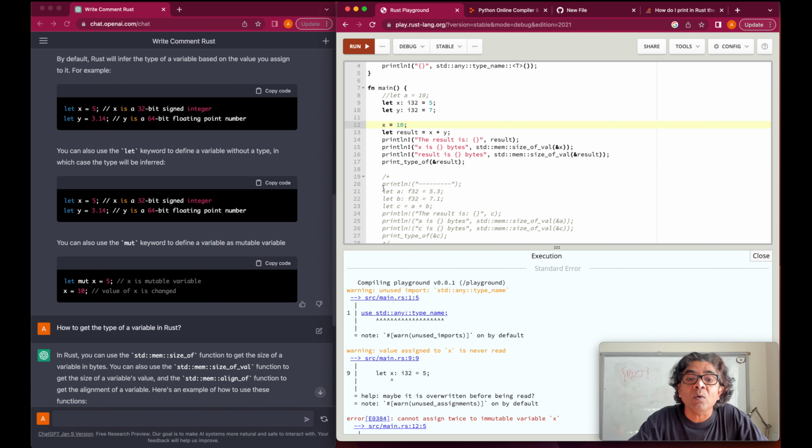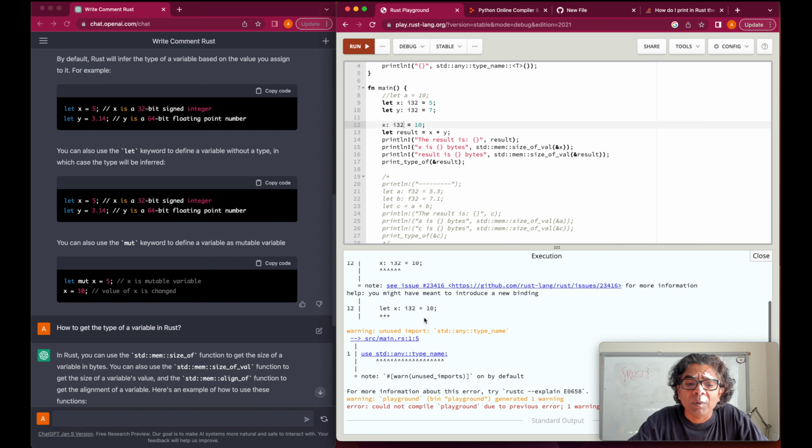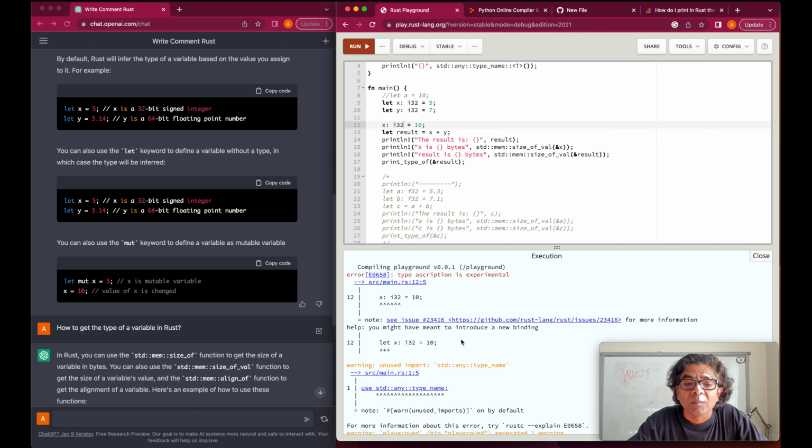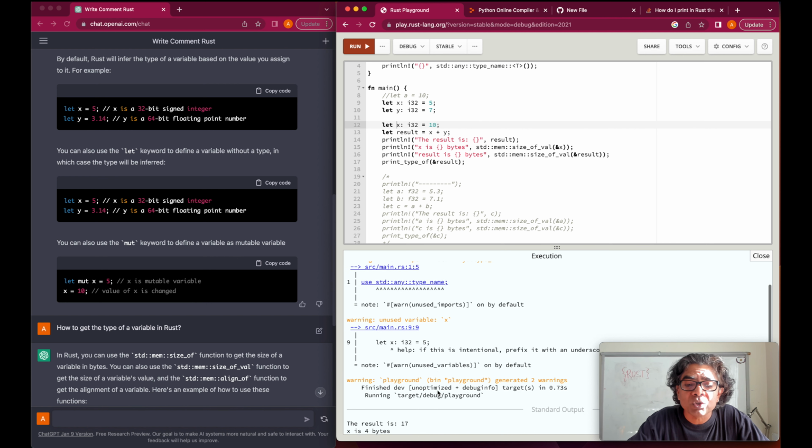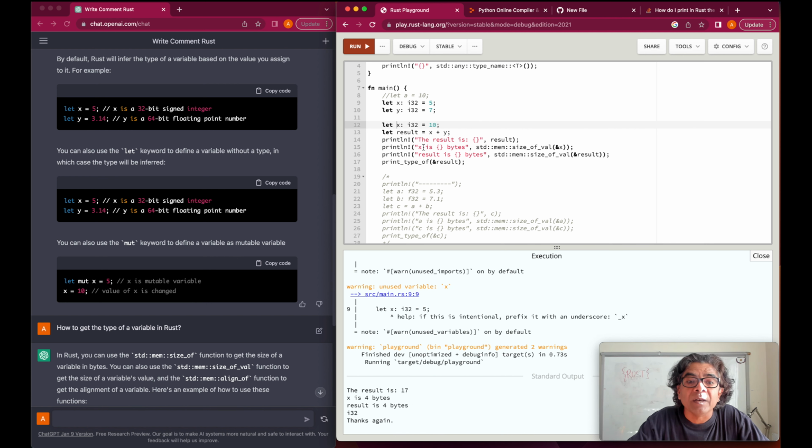You might say, oh, it's because we haven't defined the proper type. So let's define the proper type and run this code. But still there is an error, because whenever you say i32, we have to actually use let here. So now we are saying that I want to change the number, and now x became 10.